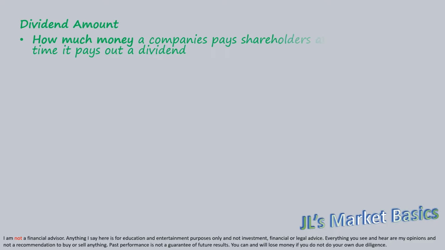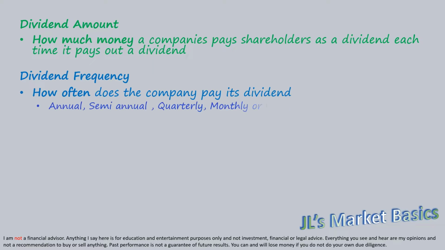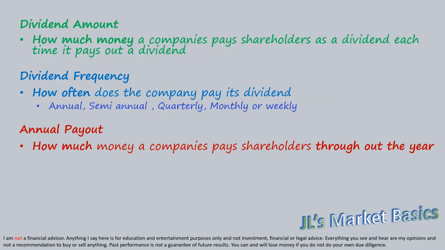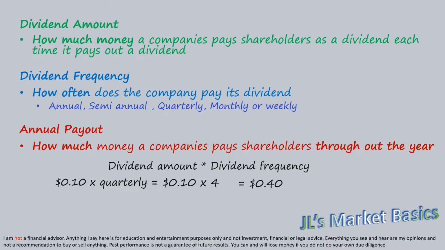One important thing to know is the dividend amount, which is the amount of money a company will distribute to its shareholders the next time it pays out its dividend. Then you have the dividend frequency, which states how often a company distributes a dividend in 1 year. And then you have the annual payout. This simply shows the total dividend amount that is paid during the year. This is done by multiplying the dividend amount by the dividend frequency.